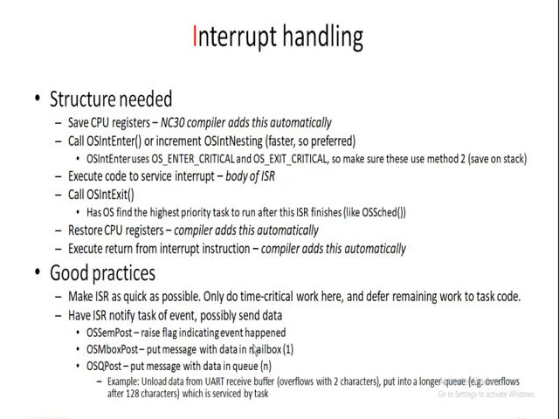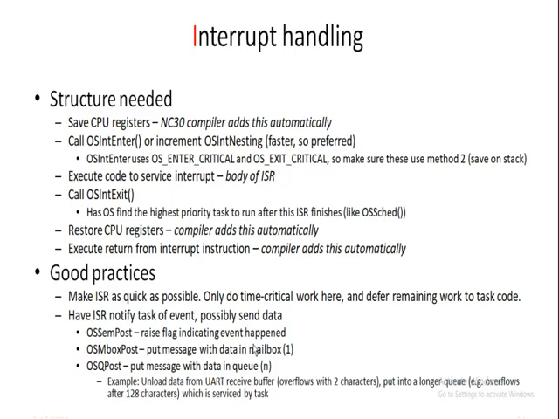OSIntExit contains code for decrementing the interrupt nesting counter OSIntNesting and for task rescheduling if a higher priority task is ready for running at the end of servicing the last nested interrupt. The ISR returns to the interrupted task if there is no higher priority task ready for running at the time of execution completion.